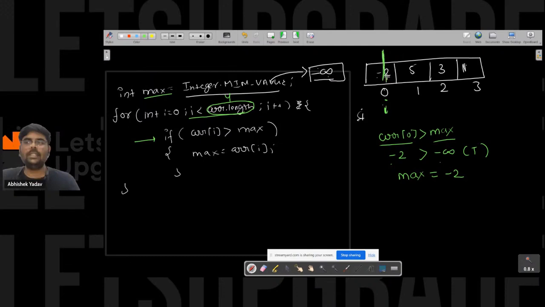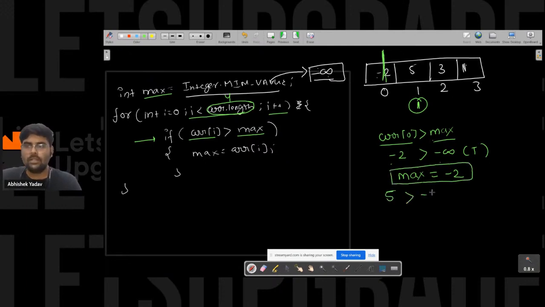After that, I will increase the value of i. This time the value of i will be 1. Here again I will check arr of i is greater than max. This time the value of arr of i is 5. 5 is greater than max. The value of max is minus 2 now. 5 is greater than minus 2. Yes, it is true.